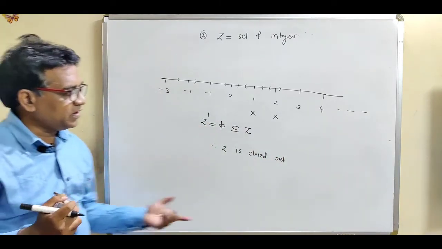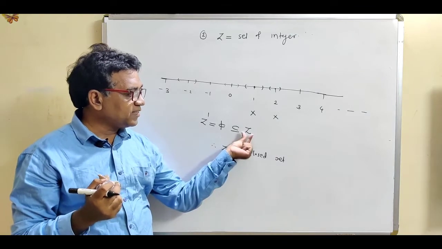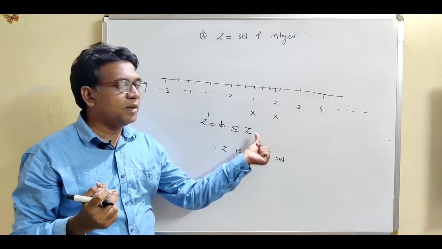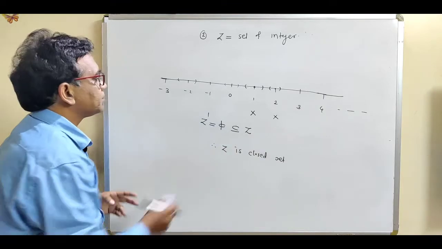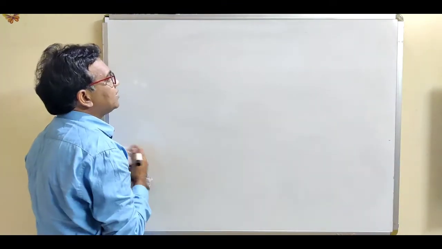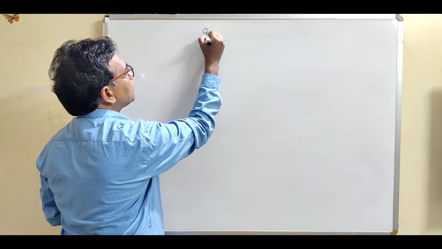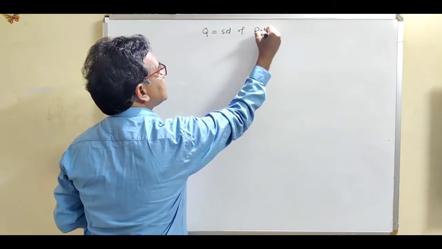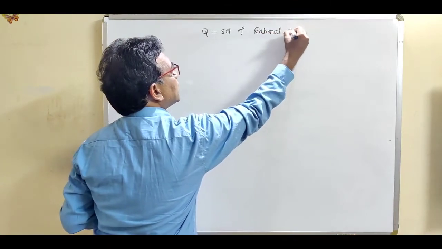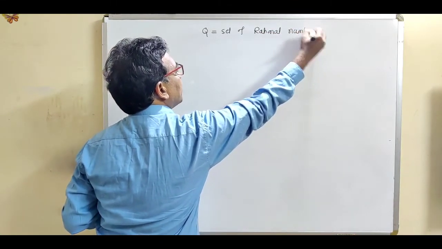So remember this definition of a closed set. If a set contains all its limit points, then it is called a closed set. Now let us take the third example, Q, that is the set of rational numbers.